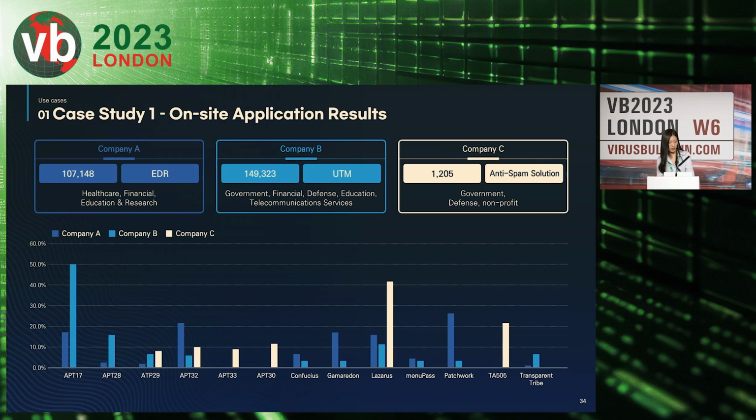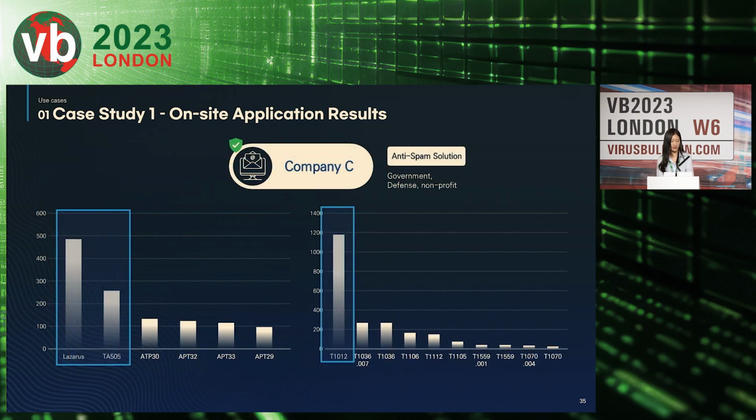Look at the graph, displaying the attack group identification results. We found variation in the tendency of the most relevant attack groups based on each company's security equipment and service characteristics. Let's take company C as an example. They are different from companies A and B because they tested an anti-spam solution, and their customers for this solution are primarily government agencies in Korea.